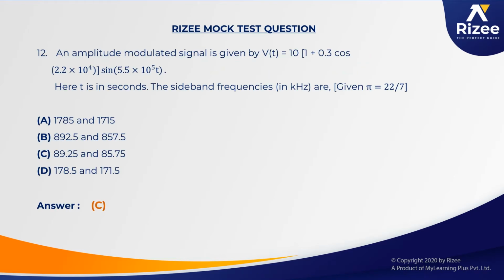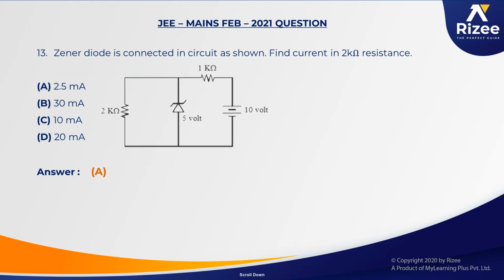But in this case we have asked for the sidebands, the upper sideband as well as the lower sideband frequencies. It is the same sort of question, with the voltage being given as an amplitude modulating signal in this particular format. Next, coming to the other question.